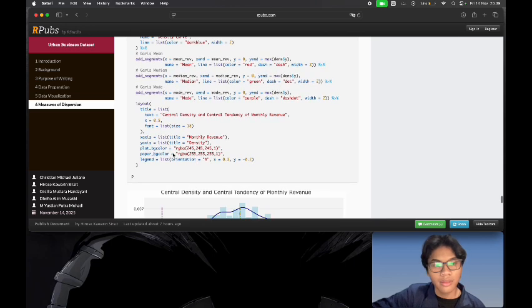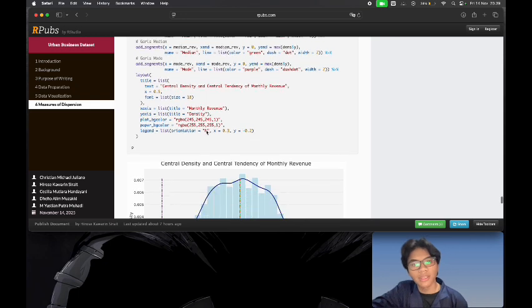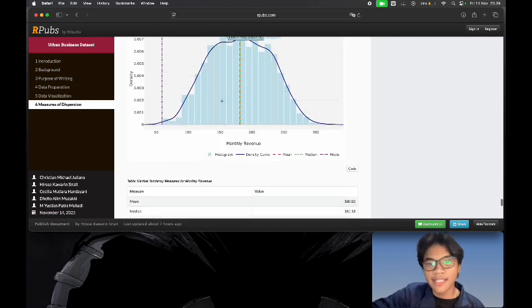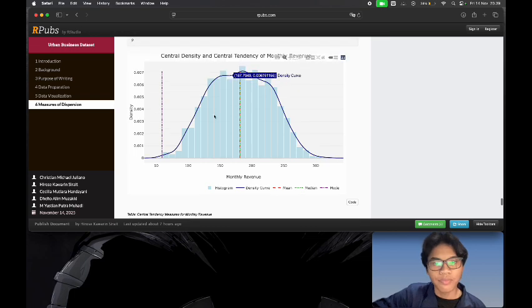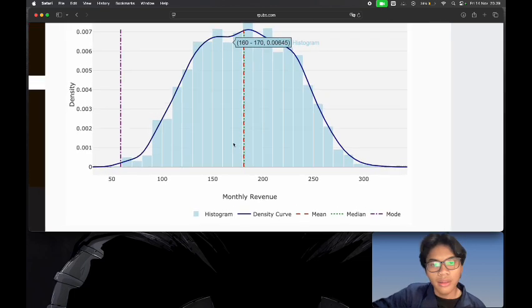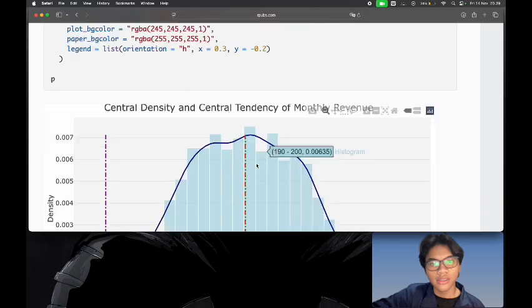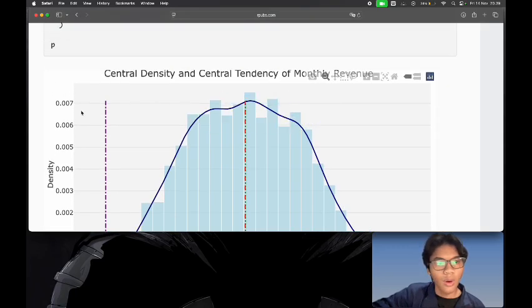Now we have a font size of 18, and like that, this becomes the histogram. We can see the mode is 0.007. That's the most average.